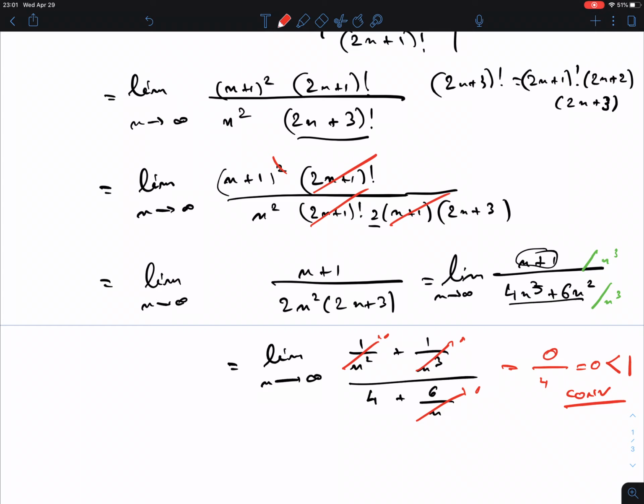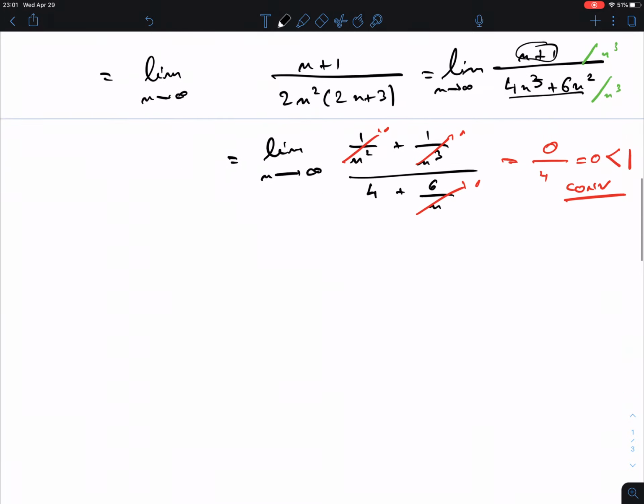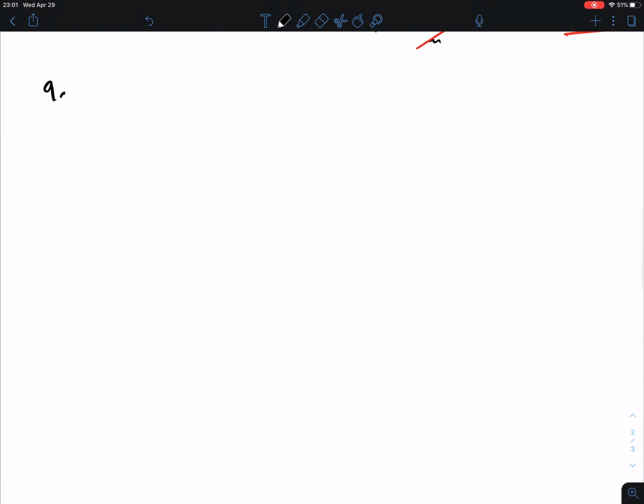Okay? And then the last one, this was a question at 9D. 9D was, is it AC or CC? Or perhaps divergent. Okay, so 9D, what was that? Summation minus 1 to the n, n squared minus n minus 1 over 2n squared plus n plus 1.